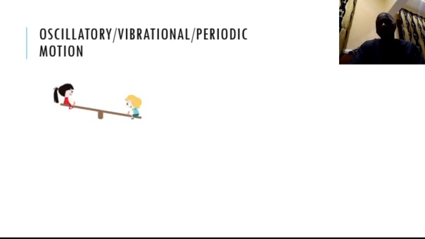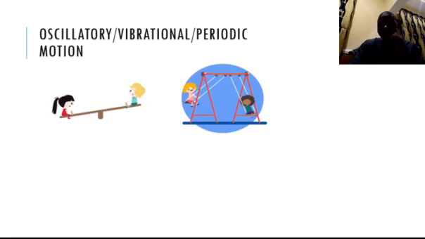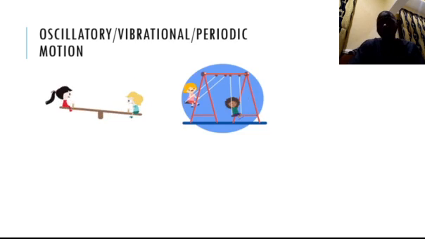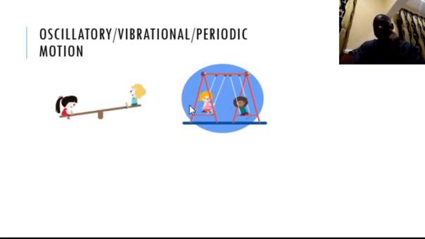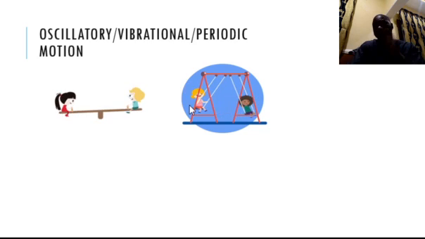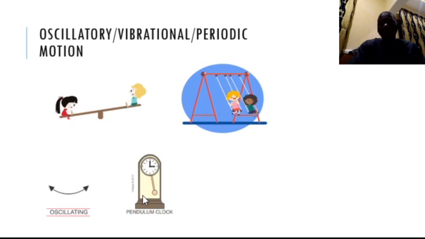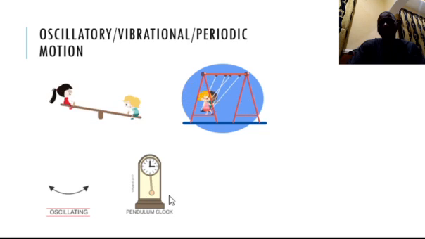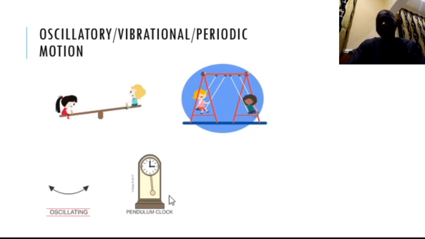Another one is a swing, the motion of a swing. You can see it's going to, fro. So this to and fro is an example of oscillatory motion. Another example is a pendulum clock. You can see the pendulum clock is undergoing oscillatory motion. So a few examples I'm going to mention are the ones I've stated already: motion of a simple pendulum, motion